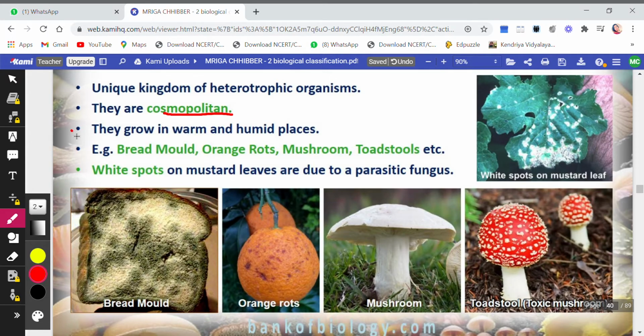Then the third feature is they grow in warm and humid places. So the two conditions which are required for a fungus to grow are that the environment or the habitat should be warm and it should be a bit humid. That is, humidity or moisture is required. Examples are bread mold, orange rots, mushrooms, toadstools, etc. You can see the figures or the pictures given to you. Bread mold, this is orange rots, mushroom, and these are the toadstool.